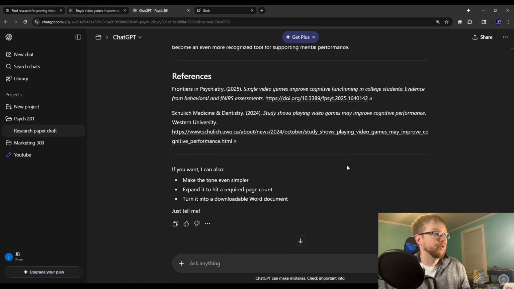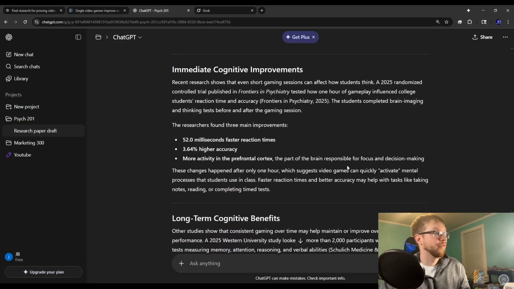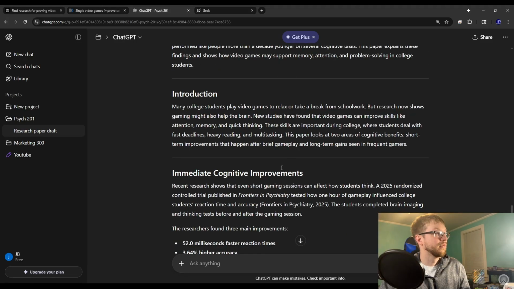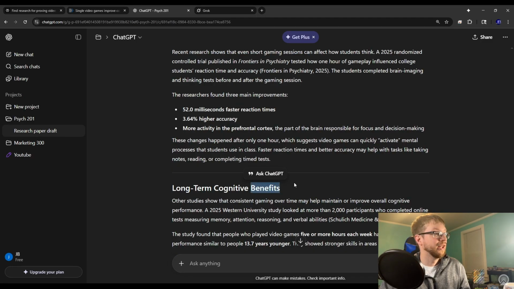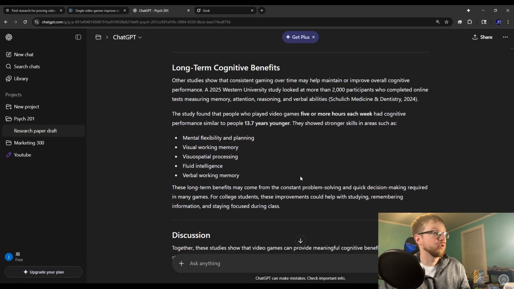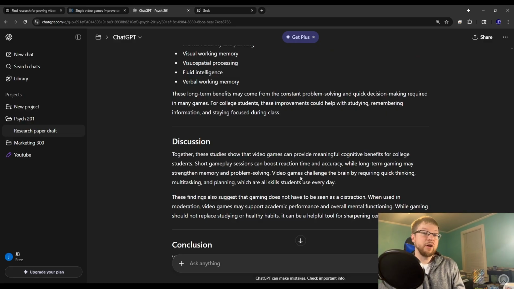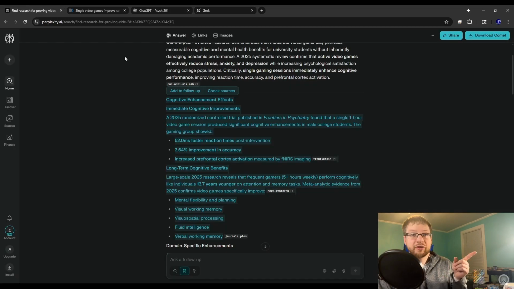Now, another step, again, you want to keep refining. Do you like the bullet points it's using? Do you want to change up the titles? Is it conveying the point that you're wanting to go towards? So when you were picking out the different research topics, if none of them really sounded like the direction you wanted to go, reword your search on Perplexity.